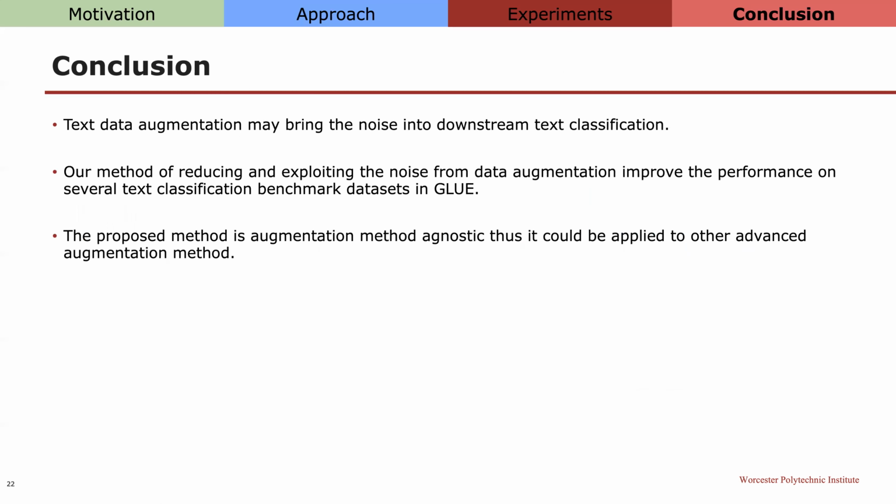To conclude, text data augmentation will bring noise for the downstream task. And our method can reduce and exploit the noise from data augmentation. This improves performance on several text classification tasks in the GLUE benchmark dataset. And the proposed method is augmentation-method agnostic, so it could be applied to other advanced augmentation methods.